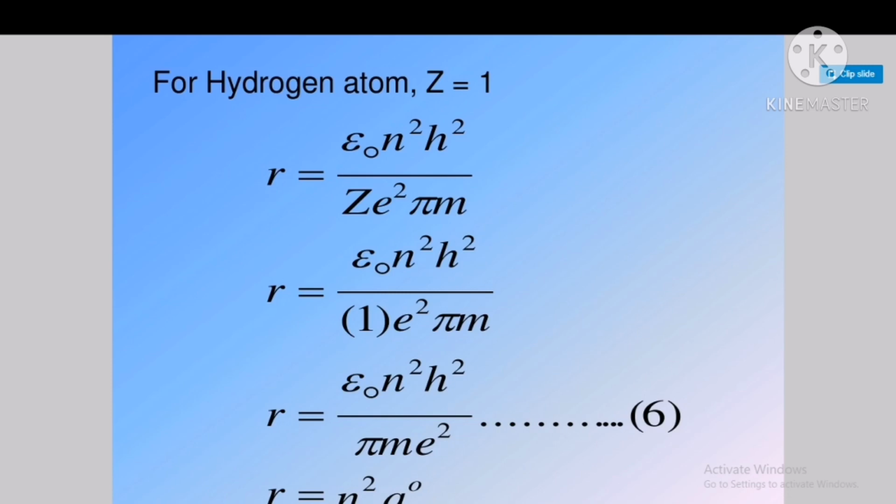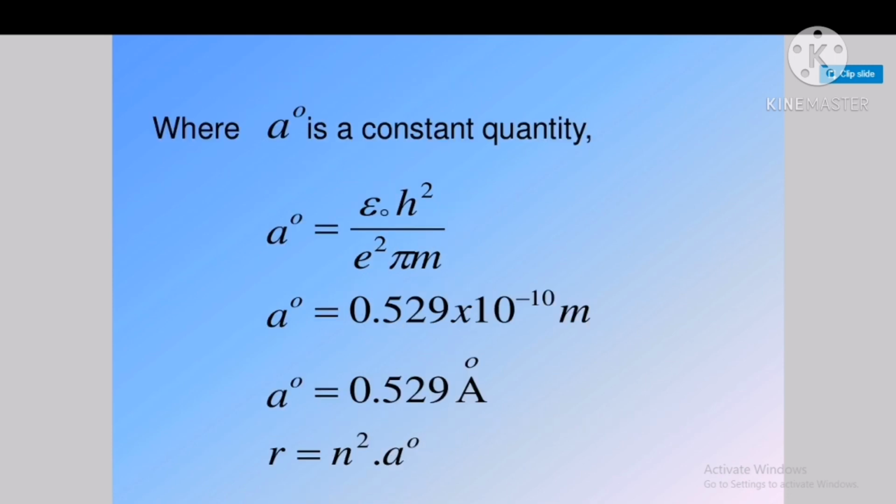So finally we can write r equals n square into a0, where a0 is nothing but epsilon naught h square by pi m e square. So from that equation we conclude that the radius of the atom is directly proportional to the square of the principal quantum number, directly proportional to n square, where n equals 1, 2, 3 and so on.